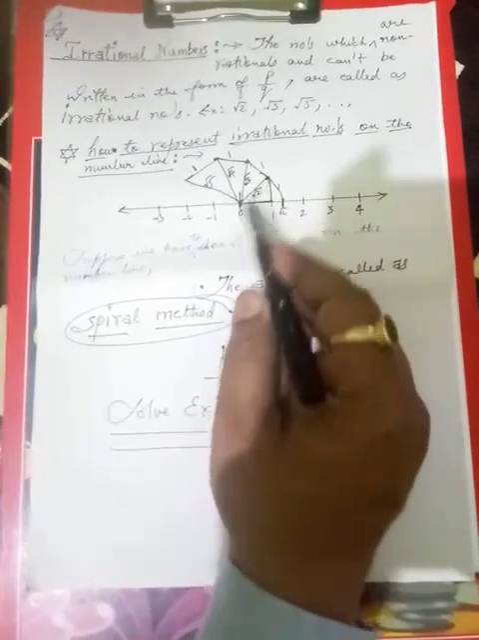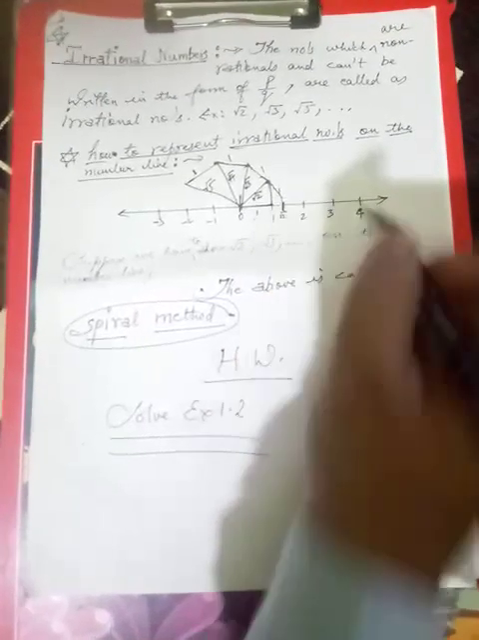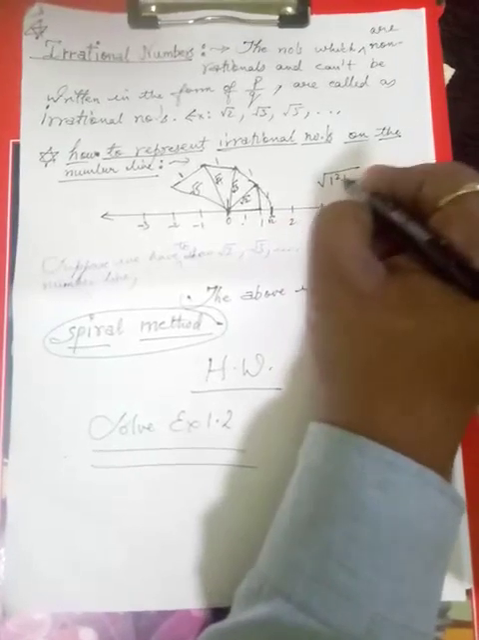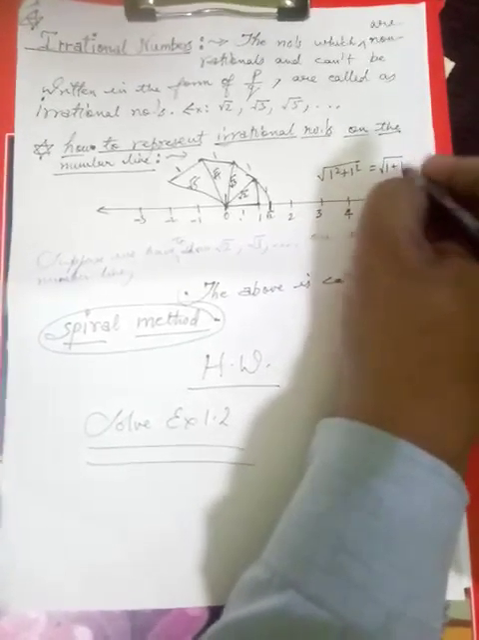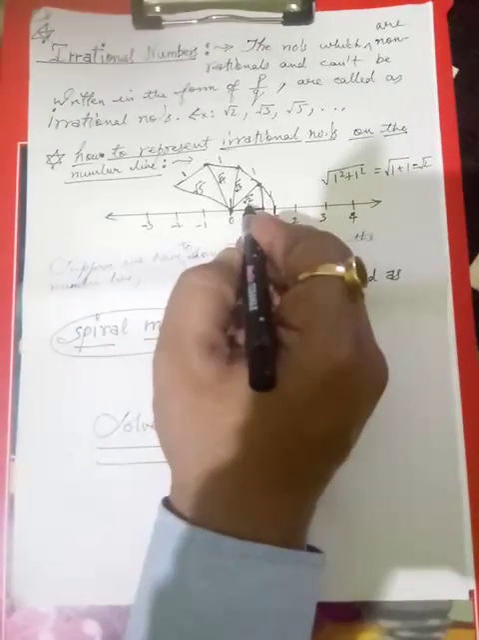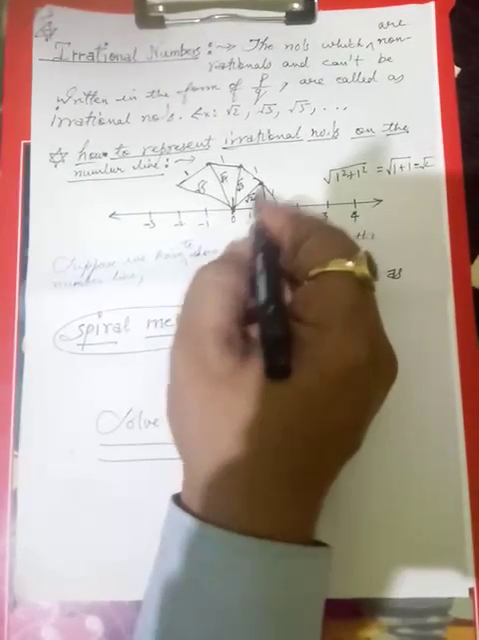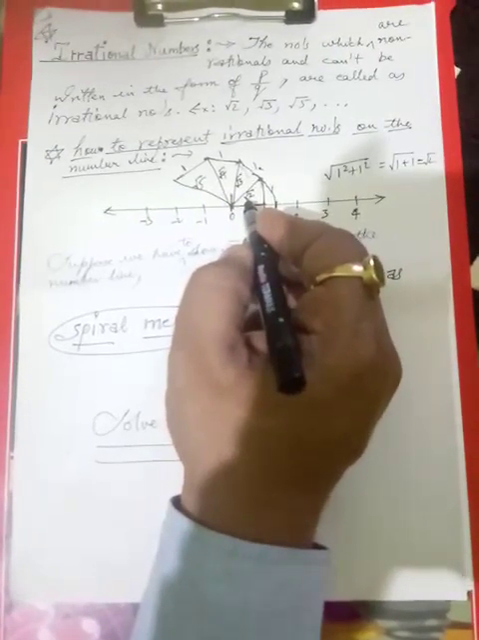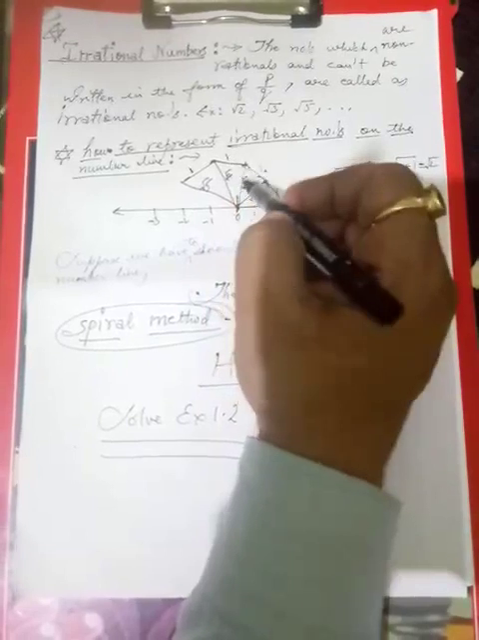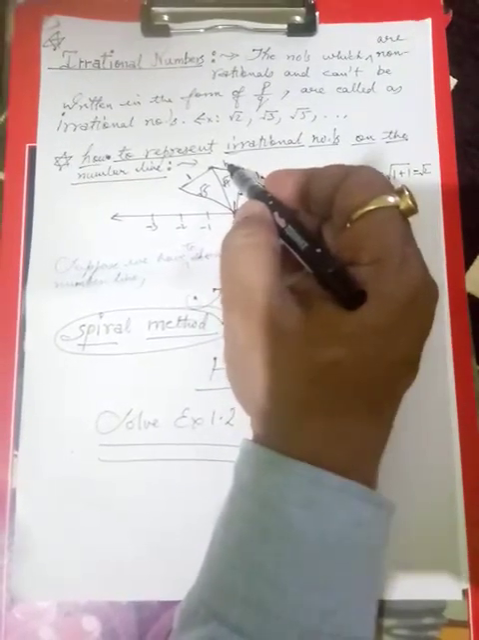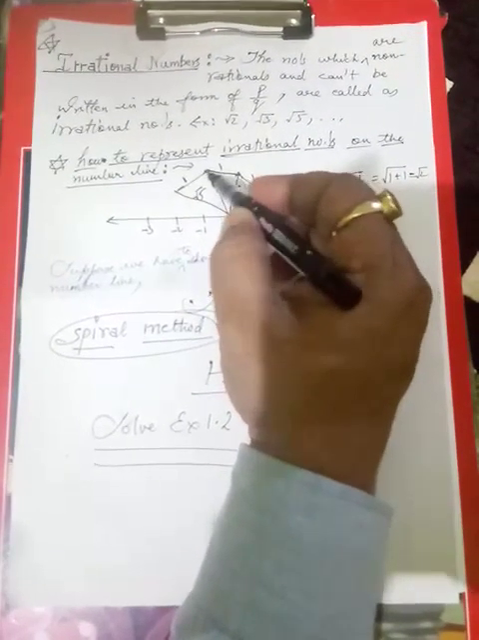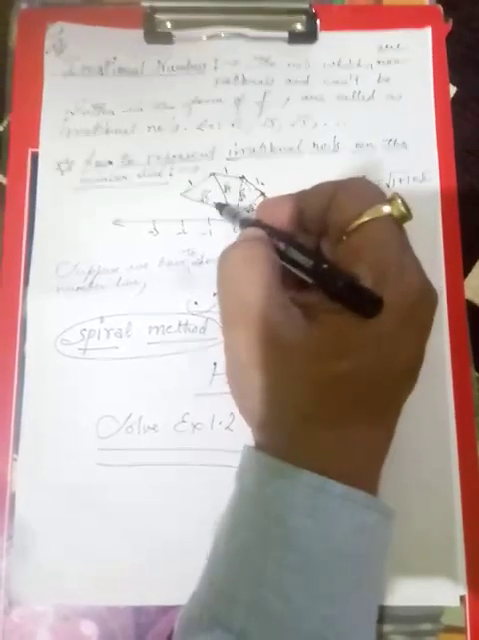So the hypotenuse which we get here is under root 1 square plus 1 square, which is under root 1 plus 1, that is under root 2. It means this is under root 2. In the same way, on this we draw a perpendicular of 1, this is under root 2, and using the Pythagoras theorem we get under root 3 here. Again we draw a perpendicular of 1 here, so taking under root 3 and 1, by the Pythagoras theorem we get under root 4. In the same way we get under root 5 here also. So like this we get the spiral form, and this is called the spiral method.